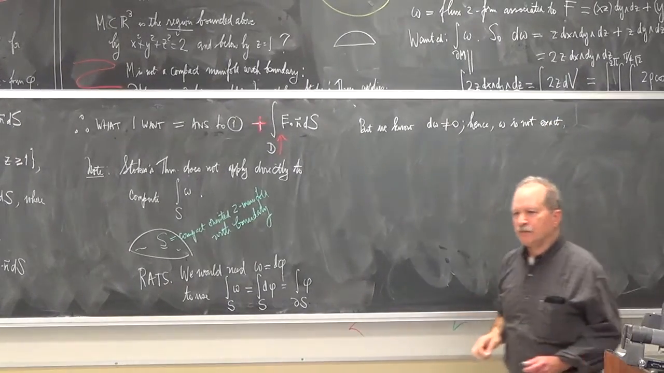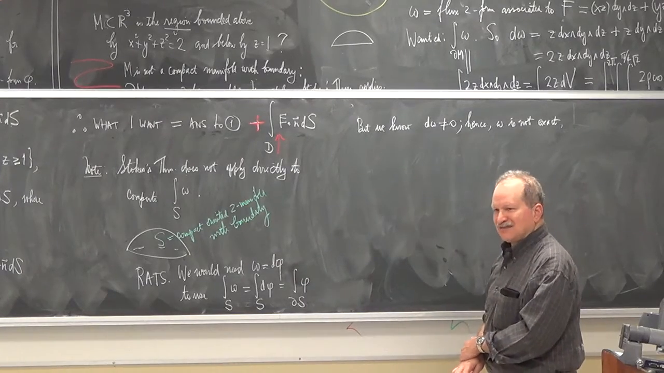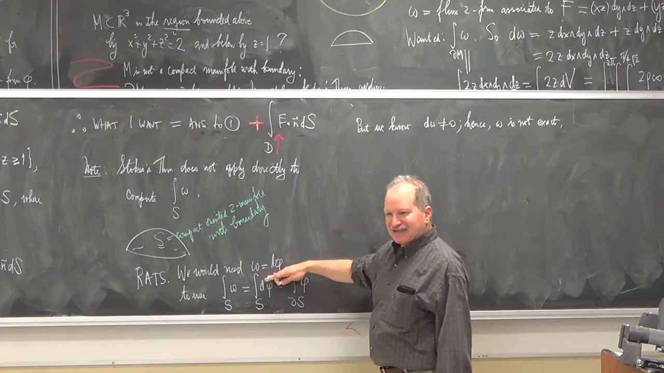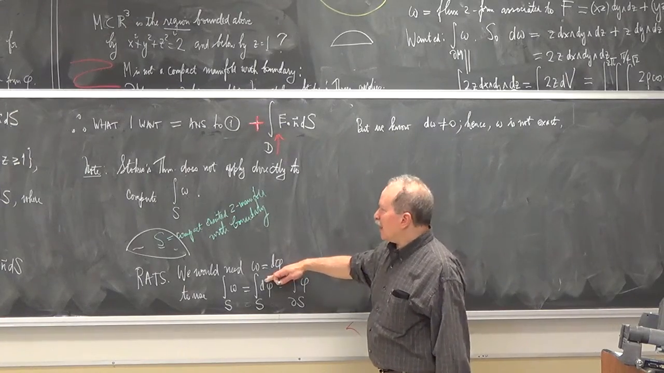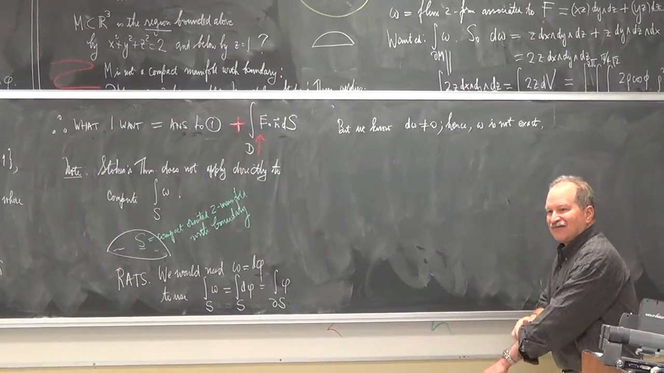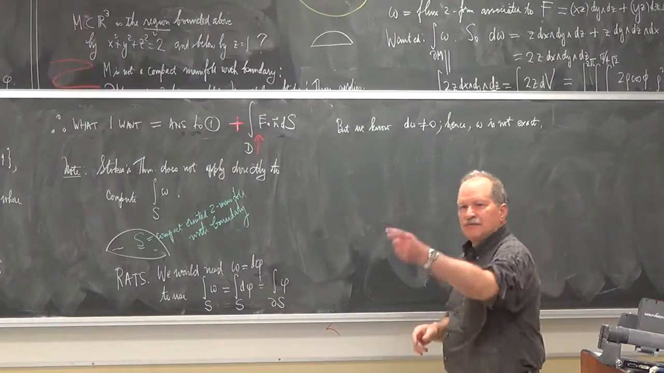Is there never a time when we can apply Stokes' theorem in both directions? Well, yes, when omega is exact. Then this integral would be 0, because d of it would be 0. That's really the best case scenario.